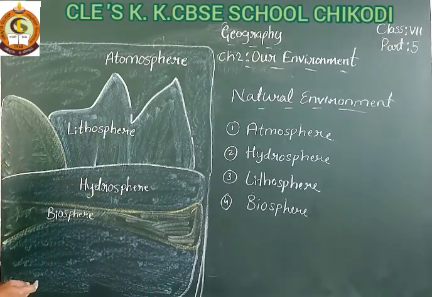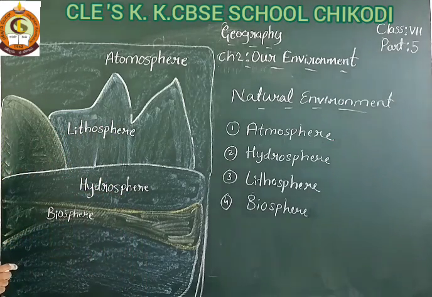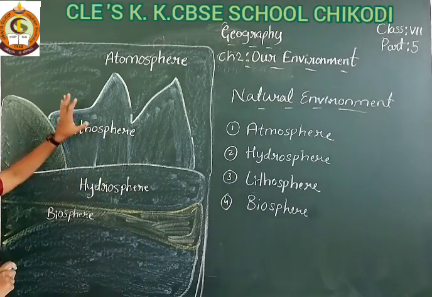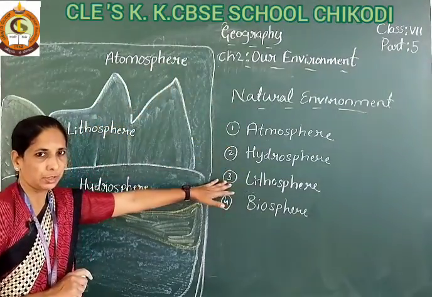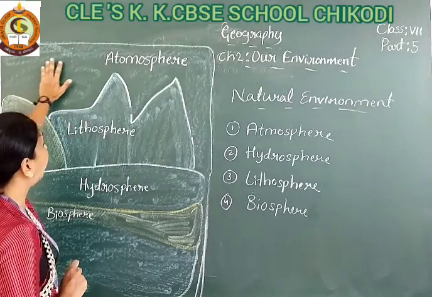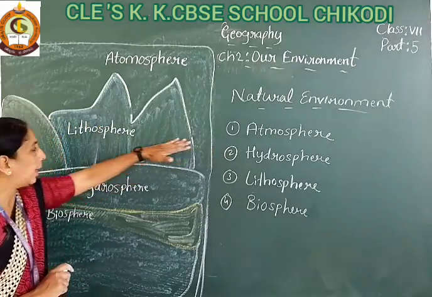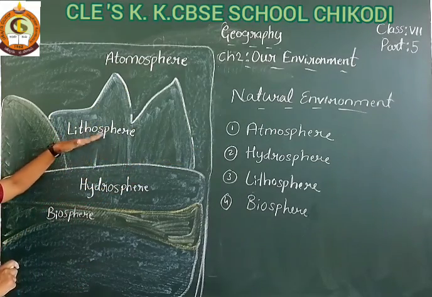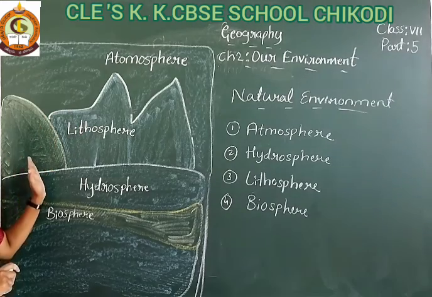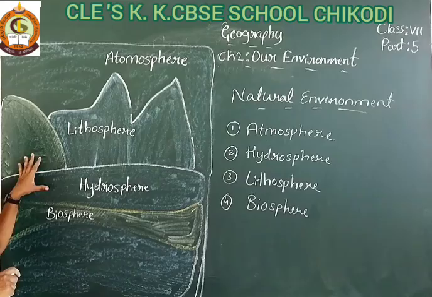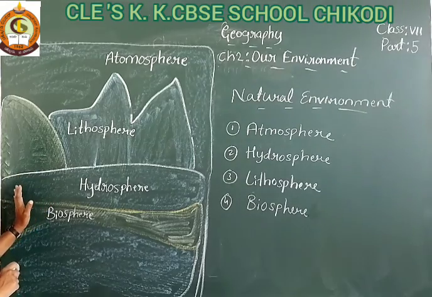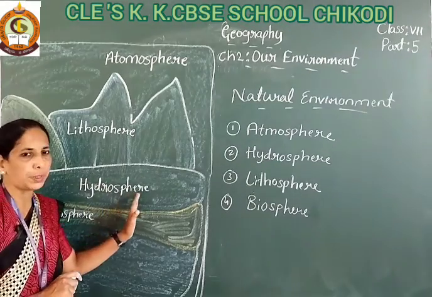See here, student, in this diagram, the upper part is the atmosphere. Mountains, hills, plateaus and valleys come in the lithosphere.